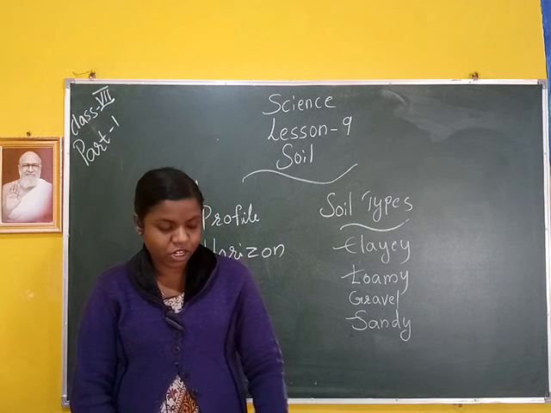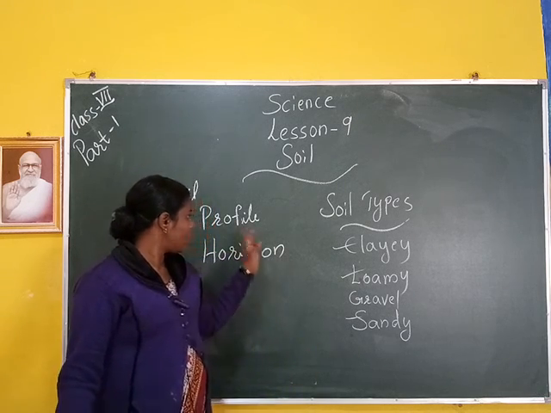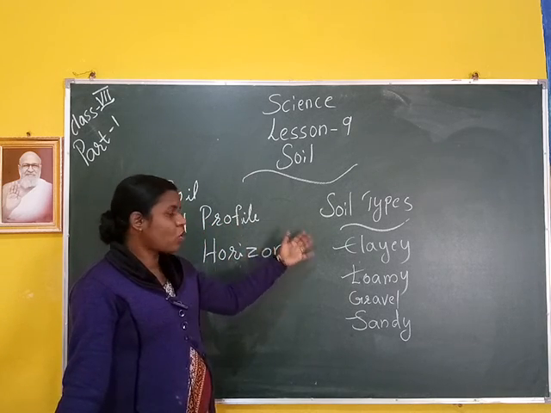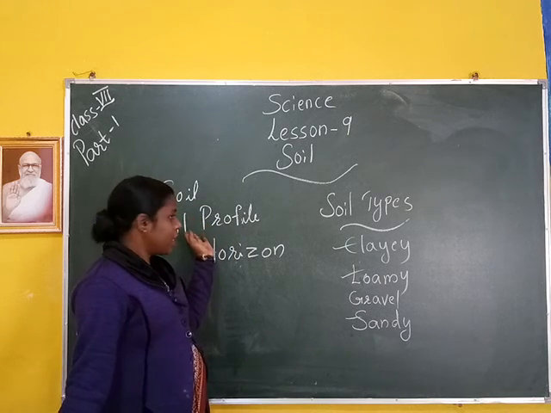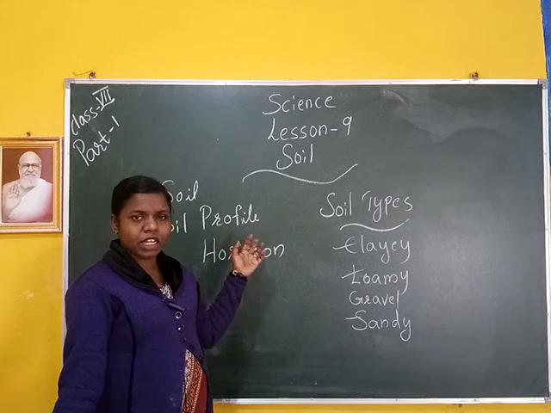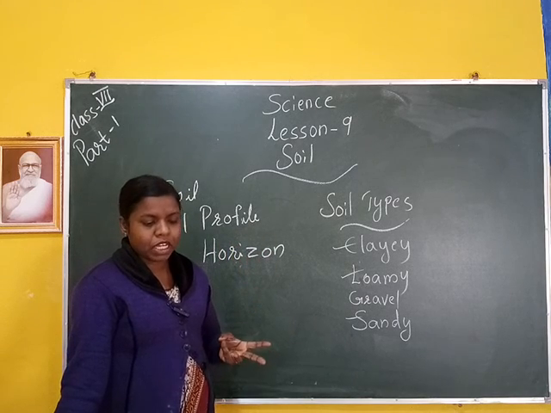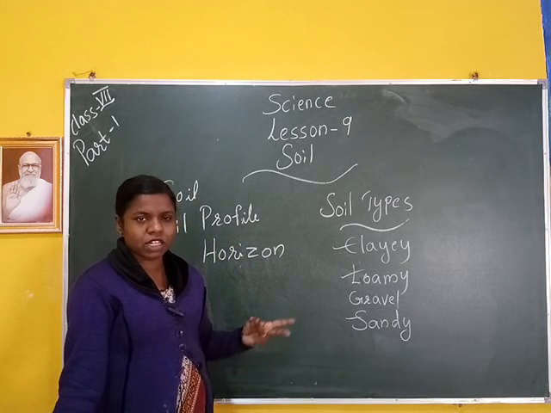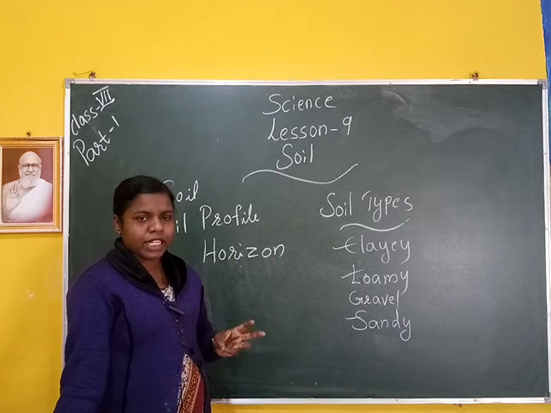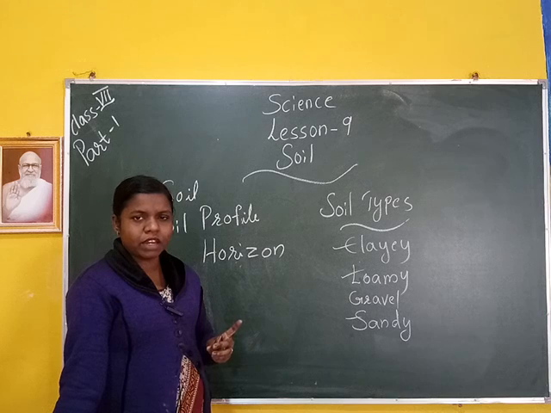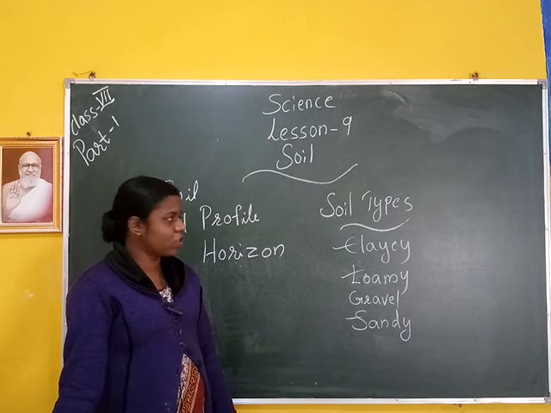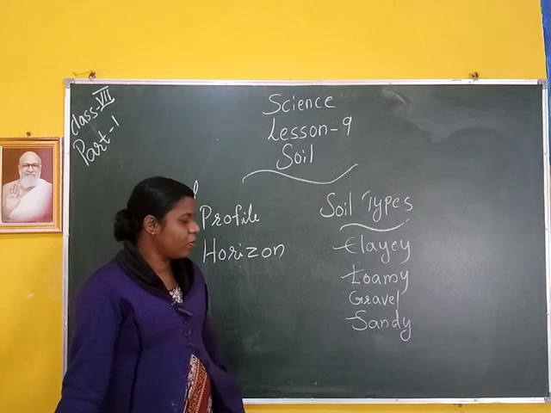Okay, understand today's project? Today we will study soil, then layers of soil, then soil profile, then soil types. Soil is the important part of the natural source. Soil profile contains A portion, B portion, C portion and bedrock. Then soils contain gravel, clay, sand, humus and water. There are three types of soils: clay soil, loamy soil and